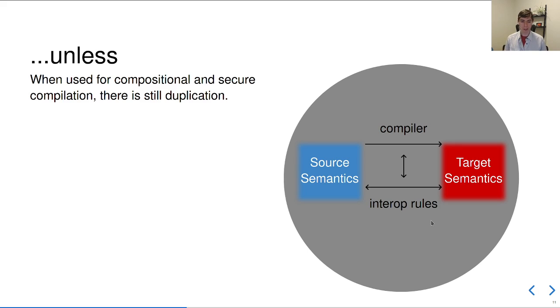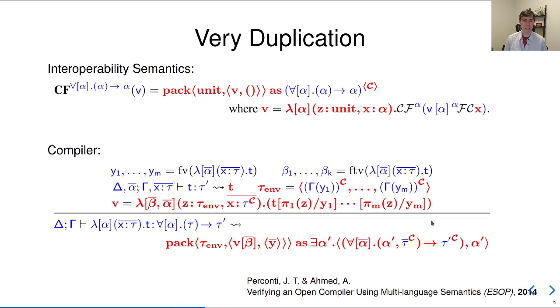This is pretty frustrating since our operational semantics are very syntactic. You saw the rules, where our interoperability rules look almost identical to a compiler. They're translating source syntax to target syntax. And it gets even worse if you look at some real examples. So this example is taken from Jamie Perconti and Amal Ahmed's "Verifying an Open Compiler Using Multi-Language Semantics." And it's a very representative example of the problem.